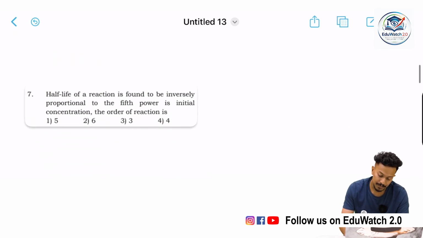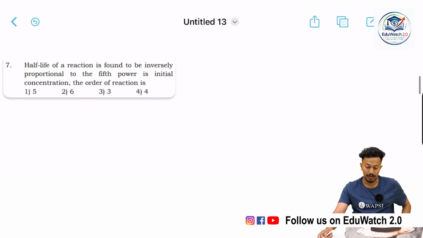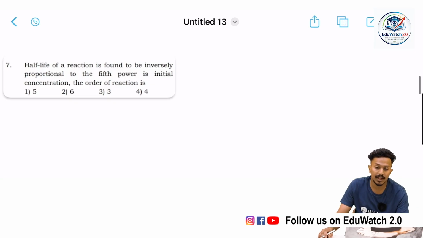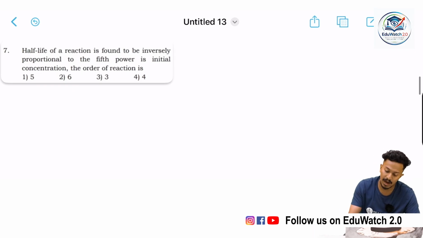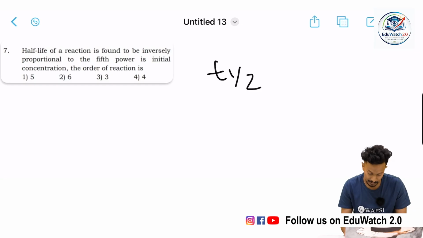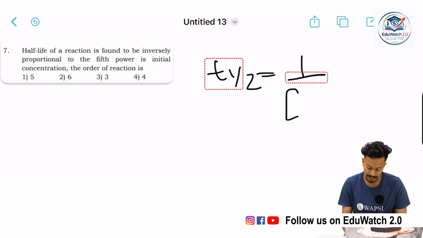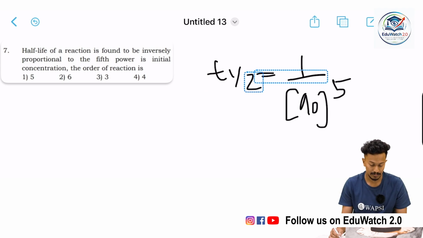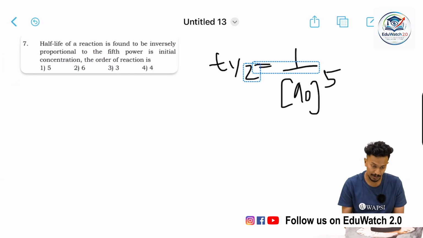Moving on, we have the half-life of a reaction is found to be inversely proportional to the fifth power of initial concentration. The order of the reaction is, okay, we do know that T half of a reaction is found to be inversely proportional to the fifth power of its initial concentration. Well, we can write like this: initial concentration A0 to the fifth power. We have to find out the order.